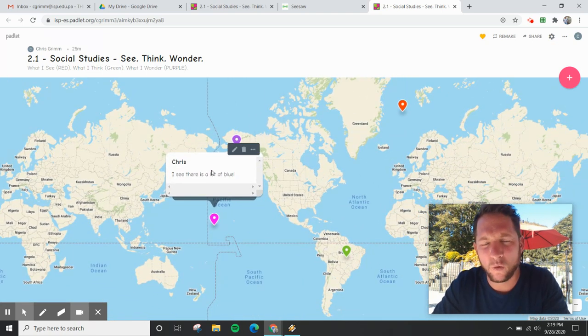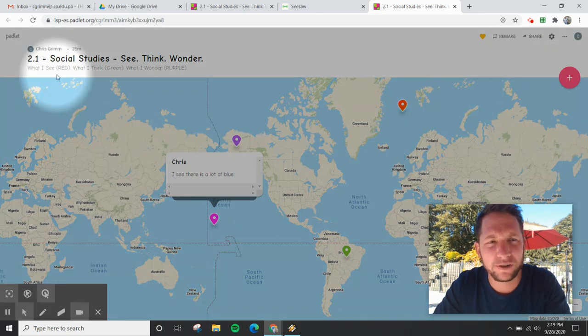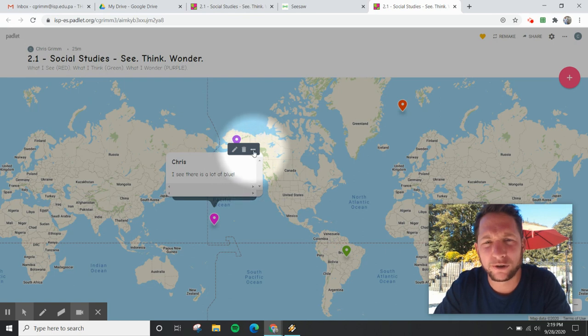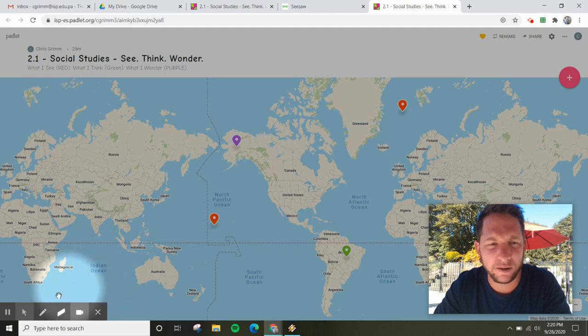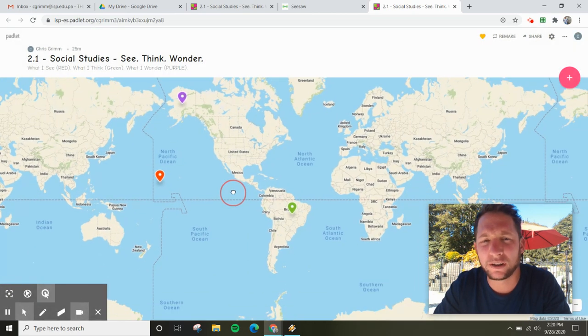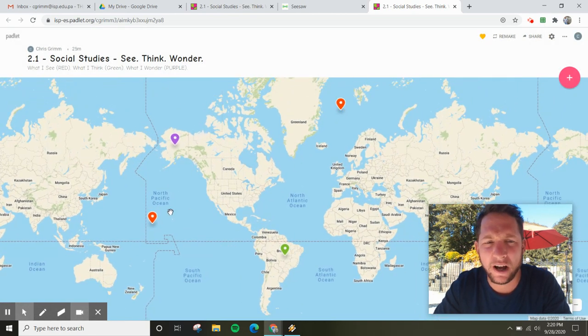You'll notice that it's in white. But for what I see, I want you to make sure that it's red. Things that you see are red. So I go to the triple dot and go to red. There is my C. It's in red now. So whenever somebody looks at this, they can quickly find what we see.